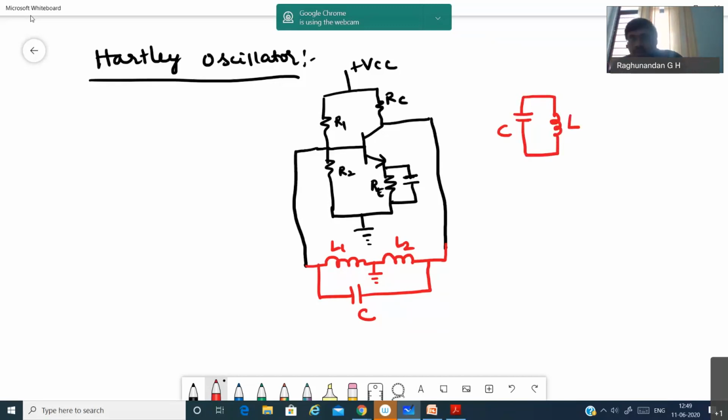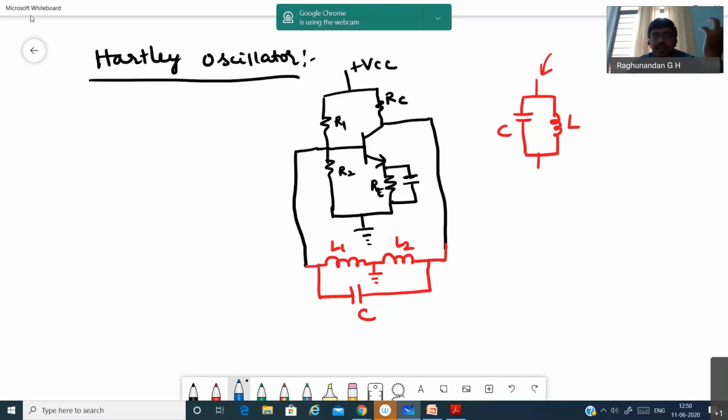Let us assume I'm giving some supply to this. Either of these will be charging at once. If the inductor is getting charged, we will not call it charge, we say it gets energized, because it stores the energy in the form of a magnetic field.